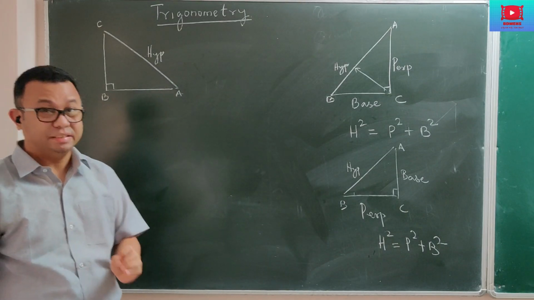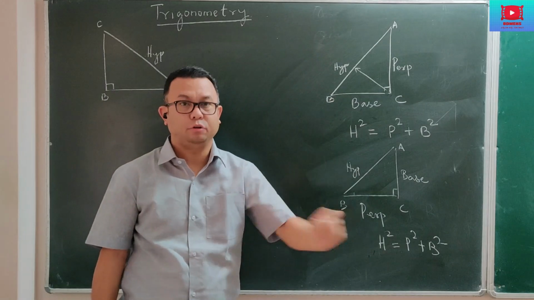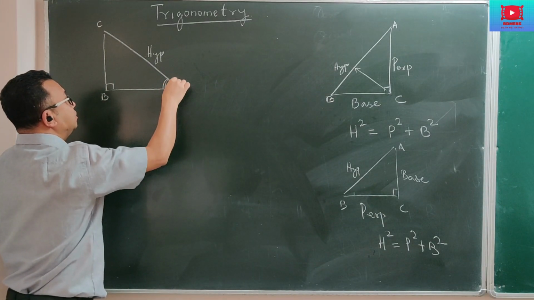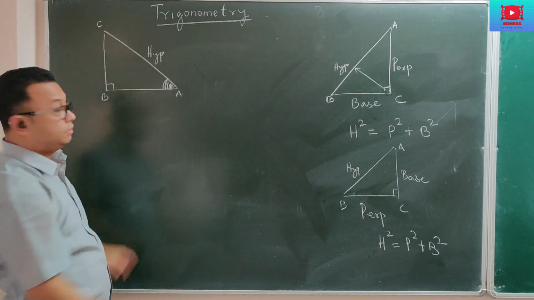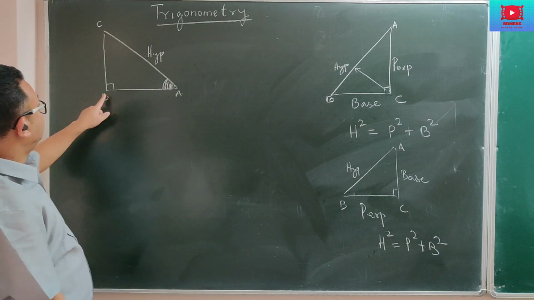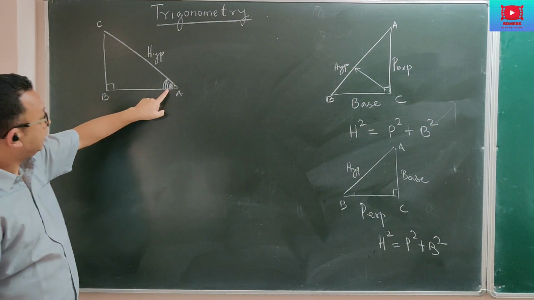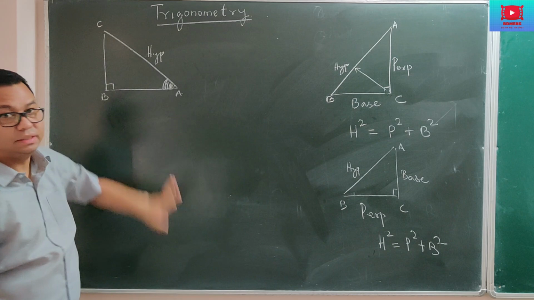Now when I say reference, what angle are they referring to? So suppose our angle of reference is this angle. Here is the angle of reference, this angle A. Angle B cannot be the angle of reference because angle B is already 90 degrees. So either the angle of reference will be A or it will be C.